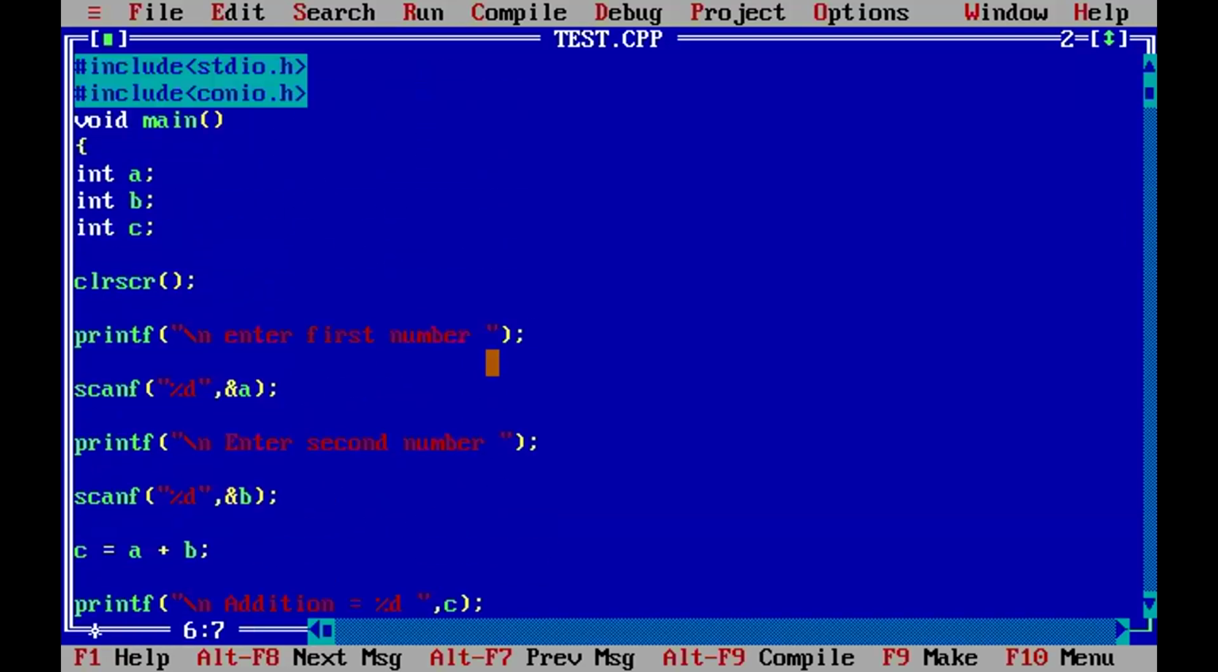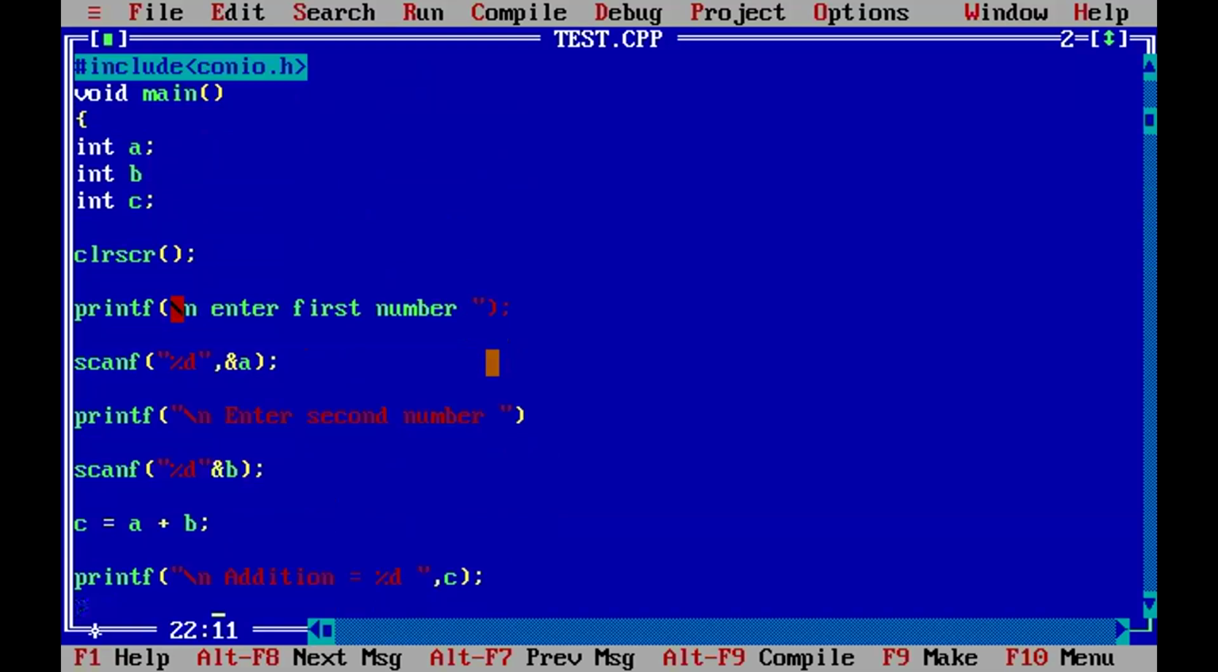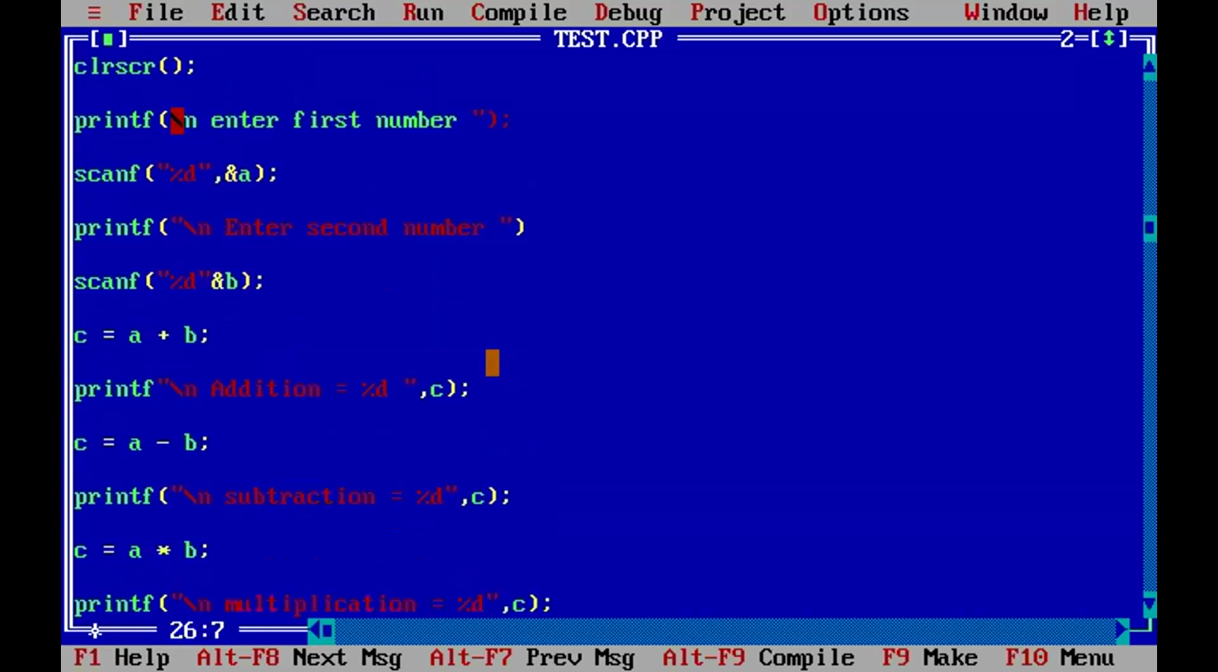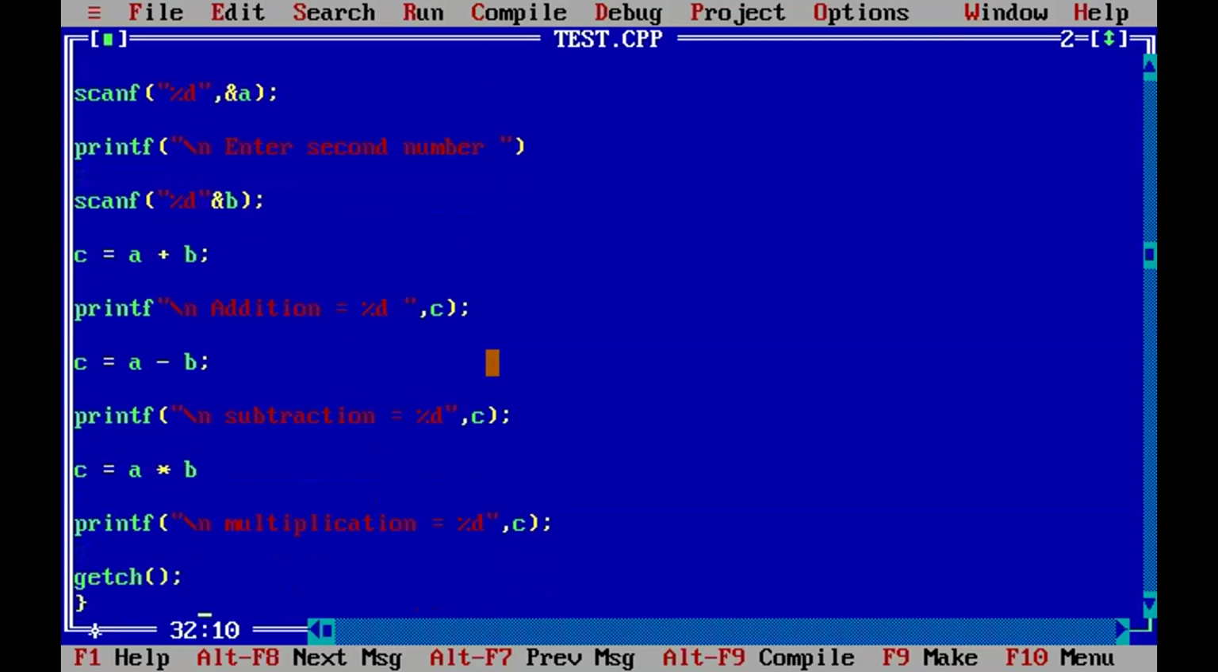Suppose some mistake, suppose a semicolon is missing here. Suppose a double quotation mark is missing. Suppose in scanf a comma is missing. Maybe in printf a bracket is missing. Suppose here some semicolon is missing, and here some bracket is missing.